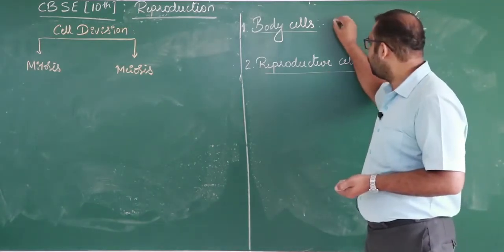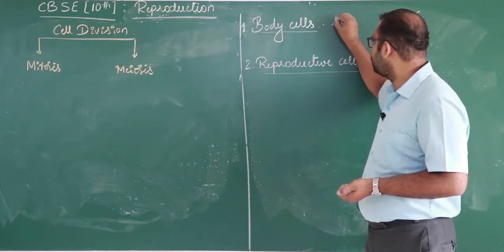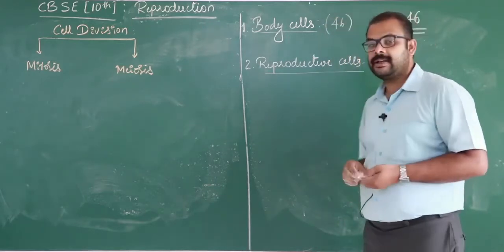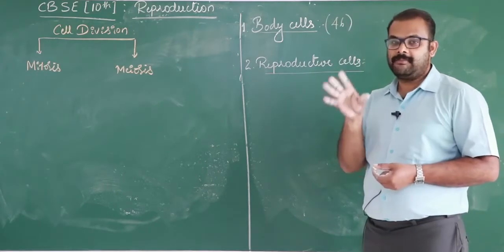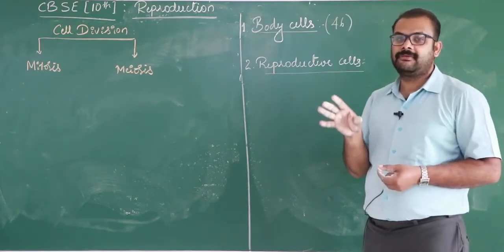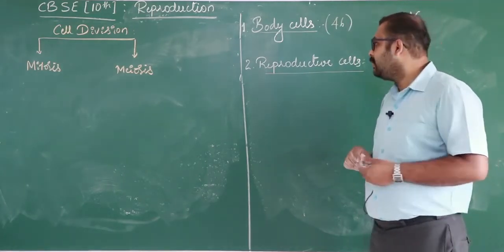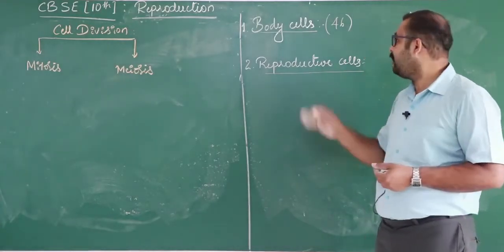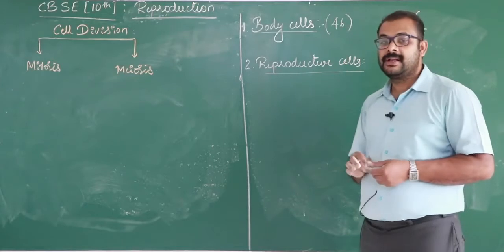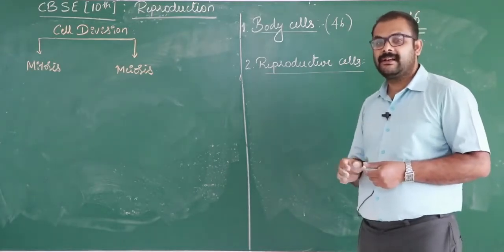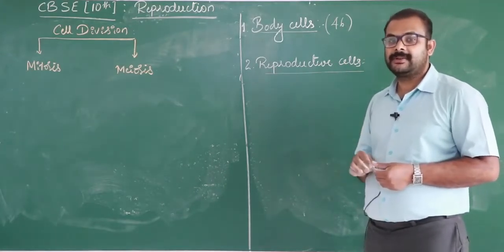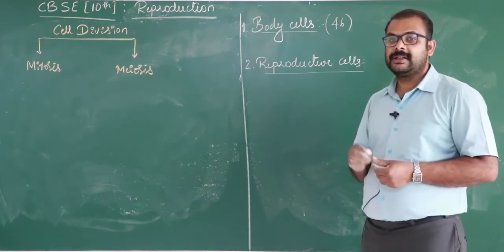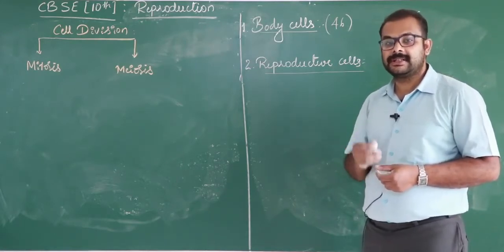Generally body cells have 46 chromosomes, and the reproductive organs also have 46 chromosomes. During cell division, reproductive organs produce reproductive cells.